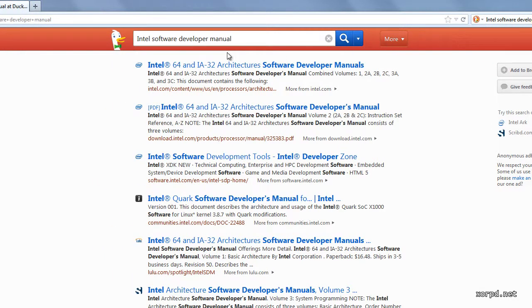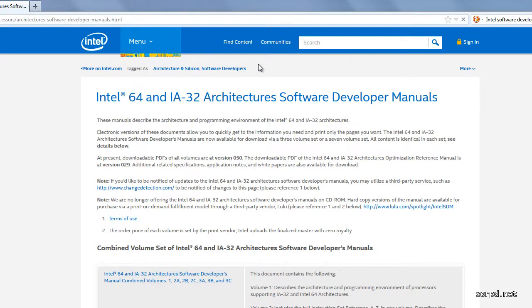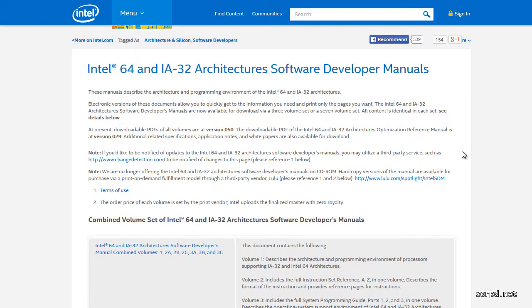This search engine is called DuckDuckGo. You could use any search engine that you want. You will probably get the correct result. At this point I just choose the first result, which is this. This gets me to Intel's website.